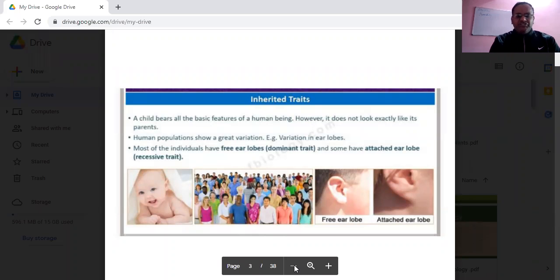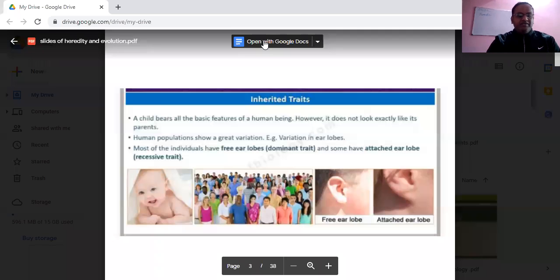One example of that variation is variation in earlobes. Most of the individuals have free earlobes, the dominant character, and some of them have attached earlobes, that is a recessive character. So students, before going into the discussion of this topic, I would randomly ask you a question: do you think that the child of a doctor becomes a doctor, the child of a teacher becomes a teacher? Is it necessary? They can become and they cannot become also. So what do you think, is it compulsory that they will take the profession the parents are having?